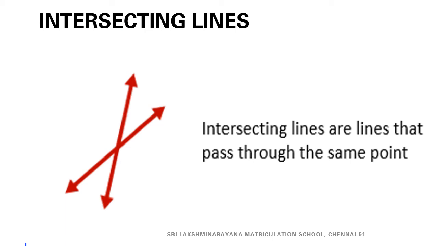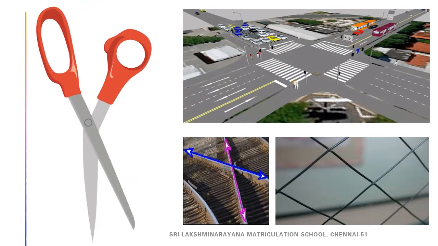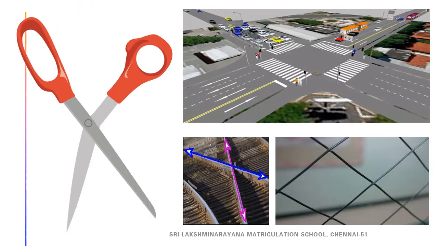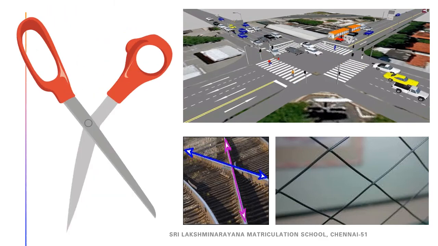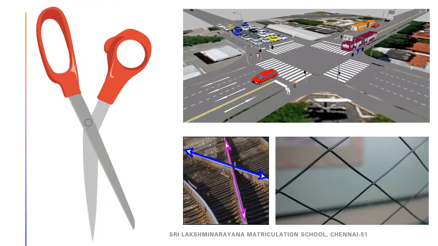Here the two lines are N and M. So, these two lines N and M meet at a common point O. So, this point O is called as point of intersection. Children, here we are seeing some of the examples of intersecting lines.